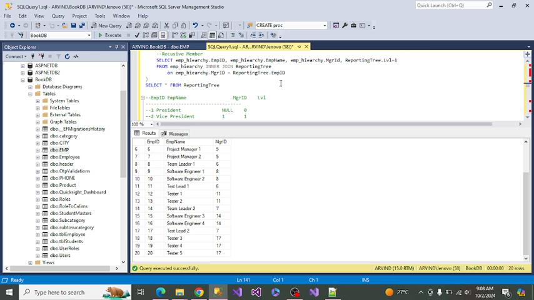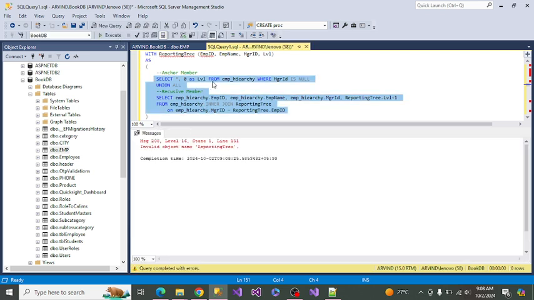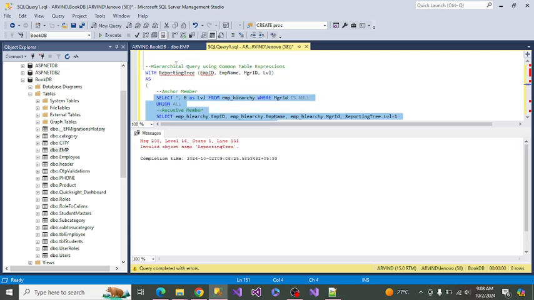If you run this query, I think it should not run because we are using the CTE clause here. So in this, what I have tried to do, I will explain to you. I think here the column number is the same, so I can use a star for all the columns.